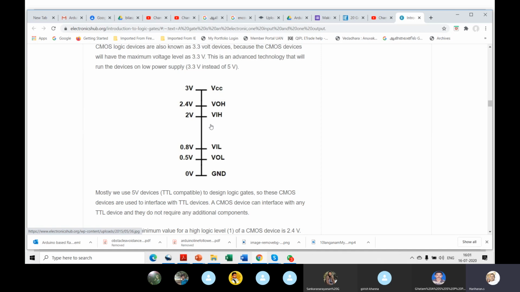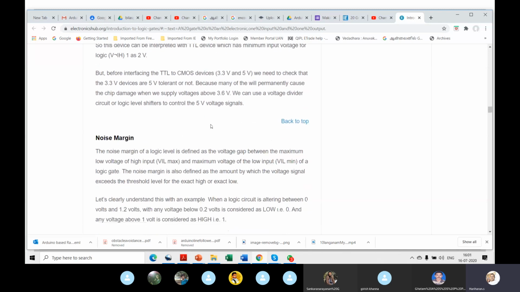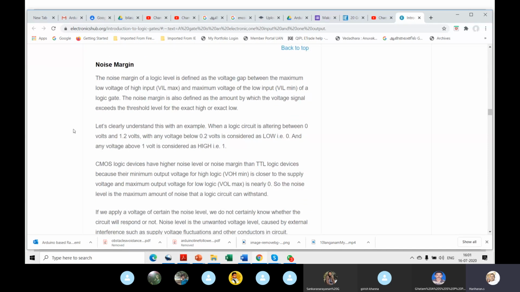If you look at the CMOS characteristics, you'll see there is a certain region where you don't know if it's on or off. You cannot say for sure. Go to your class notes or go to Wikipedia and check the CMOS characteristics. Noise margin, what exactly is the noise margin? These are things you should remember. They're very basic things, or interview questions.